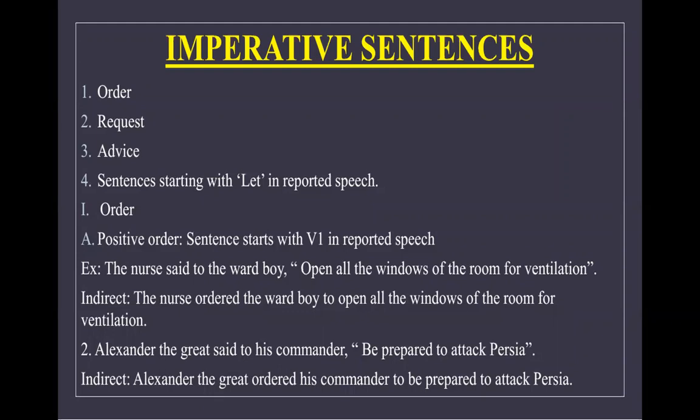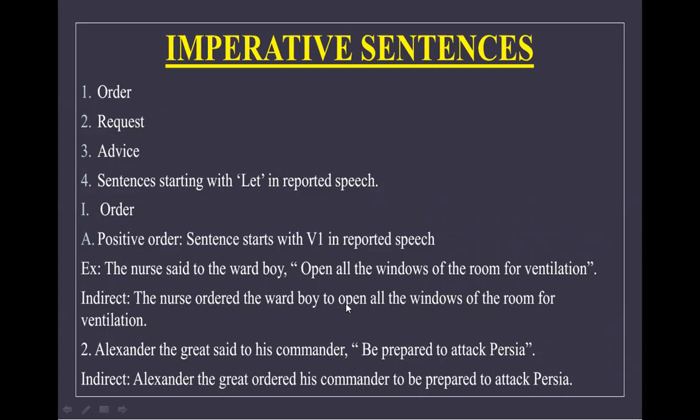So here basically we see that how in reported speech the sentence starts with the verb in its first form. The nurse said to the ward boy, "Open all the windows of the room for ventilation." It's an order given by the nurse to the ward boy. So the nurse ordered the ward boy. That means the reporting verb said to will be converted into ordered, or you can use the word commanded.